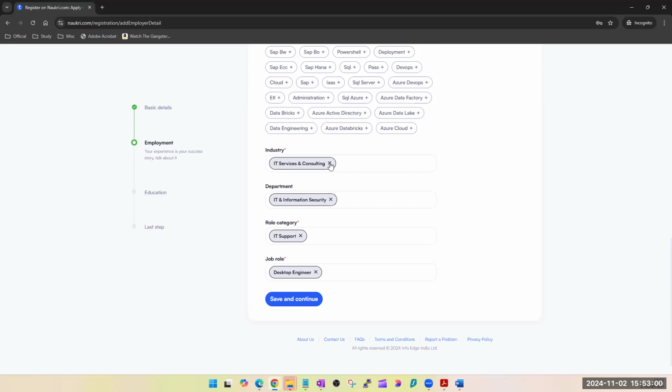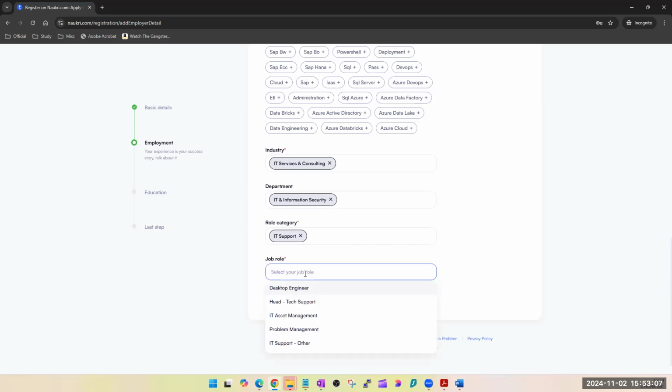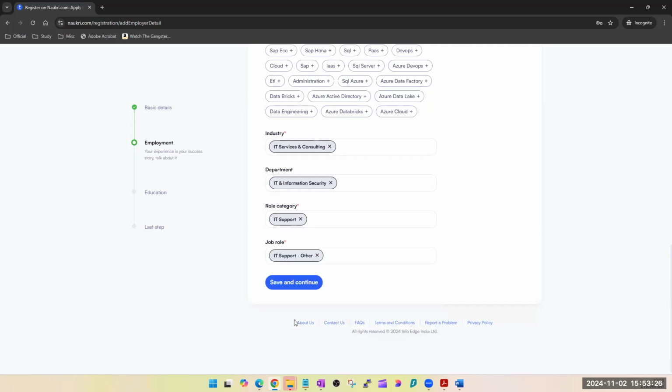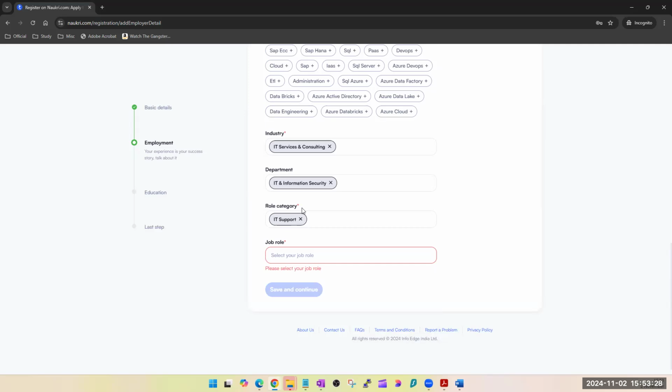Industry: IT and consulting, it's okay. IT information, it's okay. IT support, and see if we find anything more suitable here. Here you can type only what is available, so we'll have to go ahead and check.